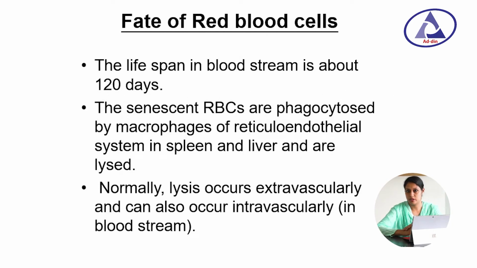Fate of red blood cells. The lifespan of the RBC in the blood stream is about 120 days. The senescent RBCs are phagocytized by macrophages of the reticuloendothelial system in spleen and liver and are lysed. Normally the lysis occurs extravascularly, but it can also occur intravascularly.